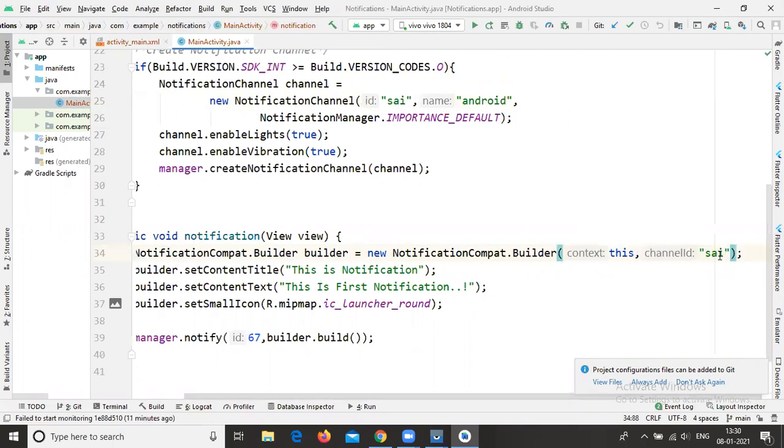So whatever string you write inside your notification channel, you need to write the same notification ID in your NotificationCompat.Builder. So I'm writing like this. Now you can run your application, to see whether the notification is available or not. Just run your application and check your output.